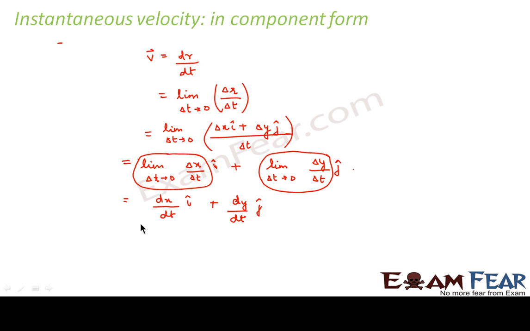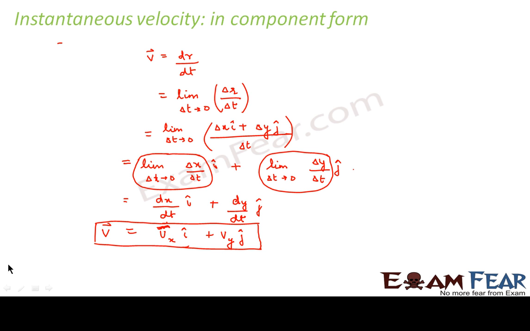So now what is dx by dt? dr by dt is instantaneous velocity. So dx by dt is instantaneous velocity along x-axis. Similarly, this is instantaneous velocity along y-axis. So we can say that instantaneous velocity can be represented as its components along x and y-axis respectively. So this is the expression for instantaneous velocity.